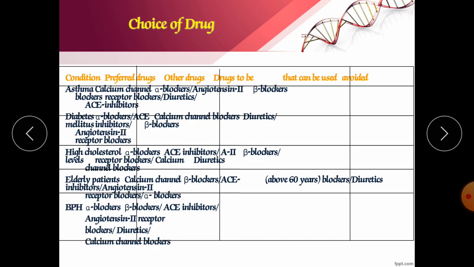Now choice of drugs, as we already discussed, there are various drugs which we can take in various conditions. For example, in case of asthma we should go for the calcium channel blockers. In case of diabetes we should go for the beta blockers. In case of high cholesterol we should go for the ACE inhibitors. Elderly patients, go for the calcium channel blockers.